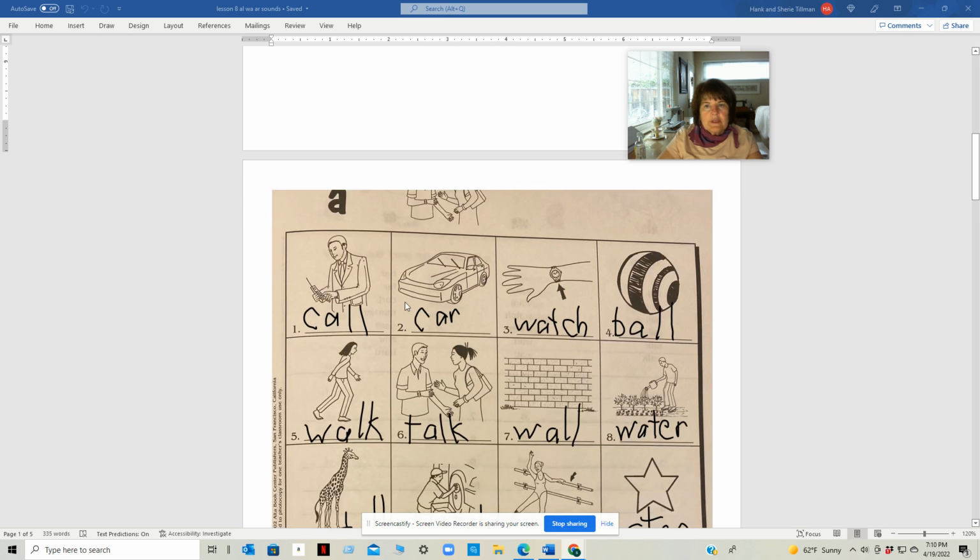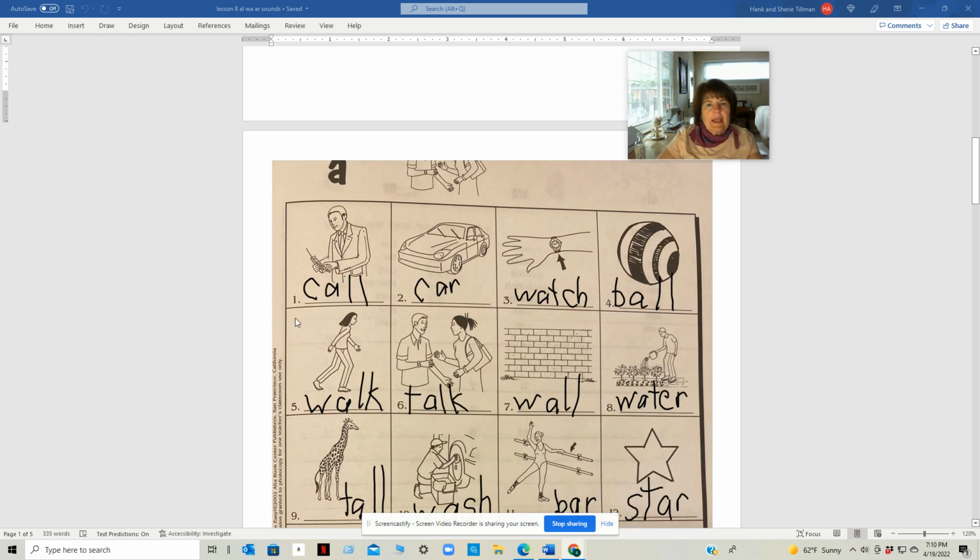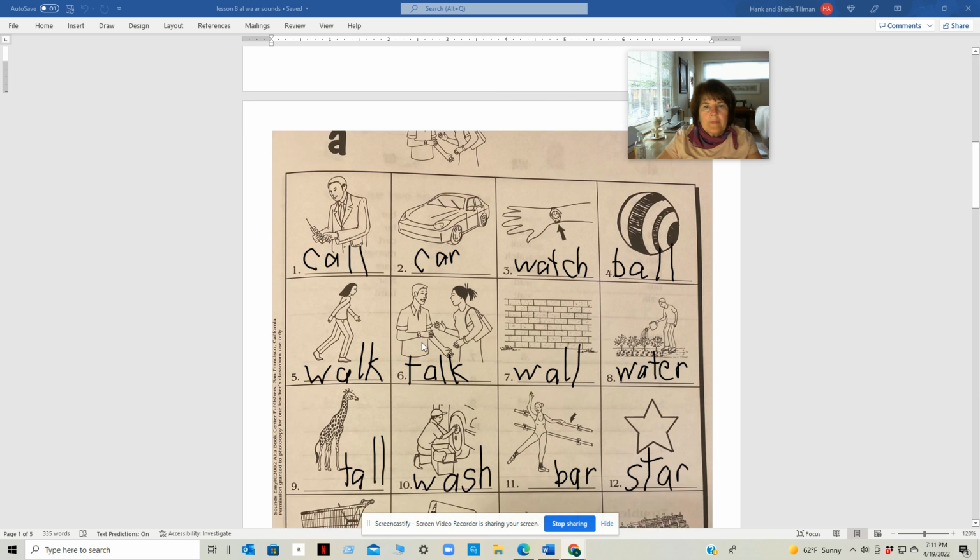Let's look at some words that have the AL sound or AR sound or WA. Call, C-A-L-L, call. Car, C-A-R, car. Watch, W-A-T-C-H, watch. Ball, B-A-L-L, ball.